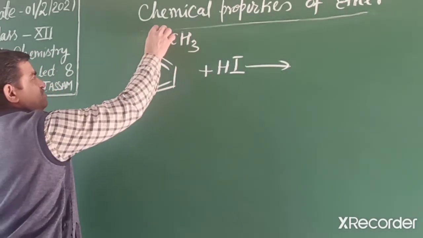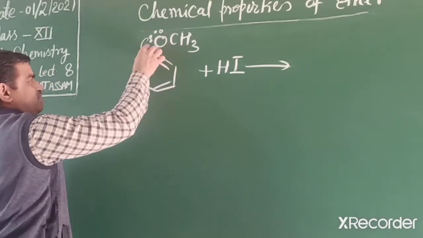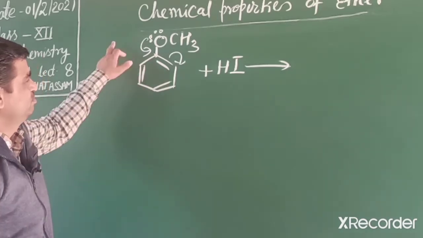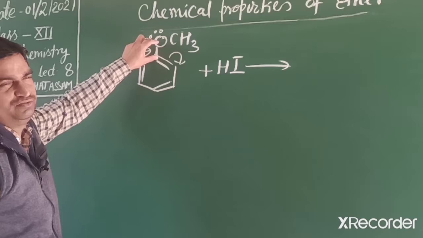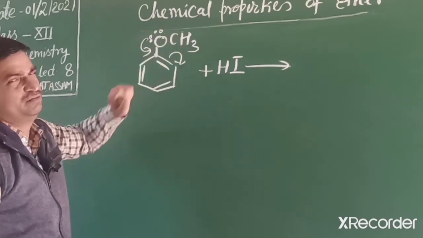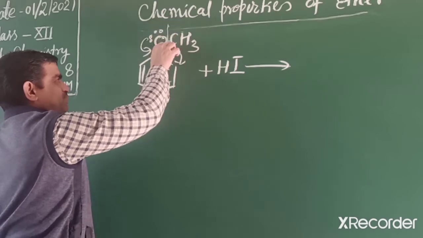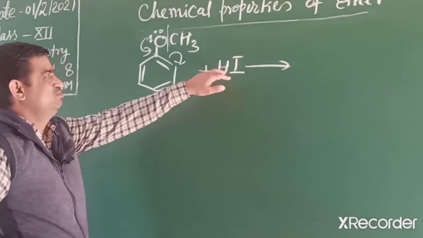You know, students, the oxygen lone pair moves towards the ring, so this oxygen-carbon bond has double bond character. So dissociation of this aromatic carbon bond is more difficult than the aliphatic carbon-oxygen bond. So the other oxygen-carbon bond dissociates, and iodide ion attaches on the carbon side.